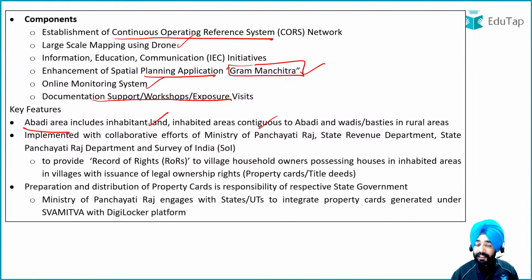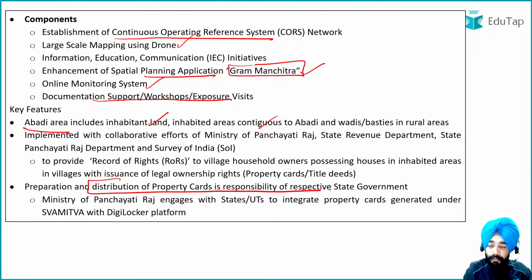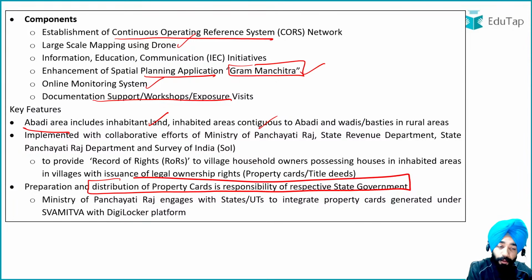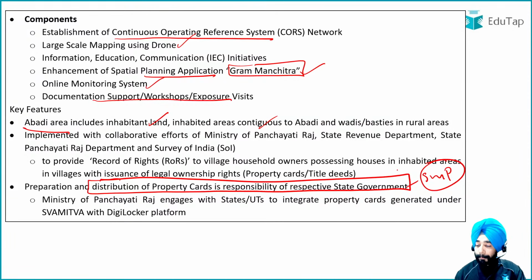But the point is that the responsibility of distribution of property cards lies with the state government here. Okay. The distribution of property cards is actually the responsibility of the state government to tackle.